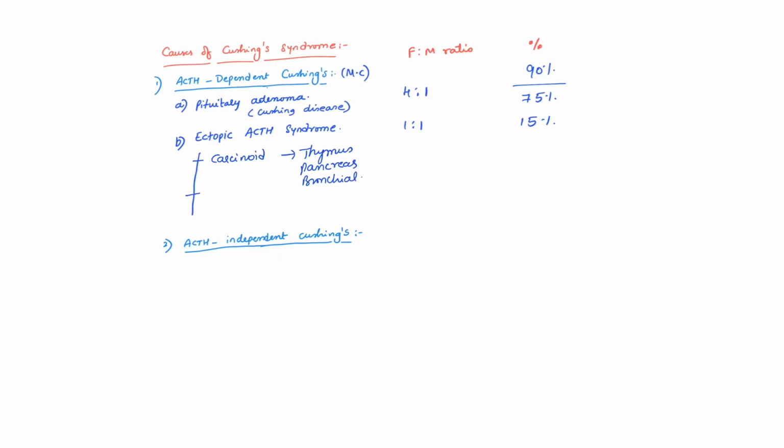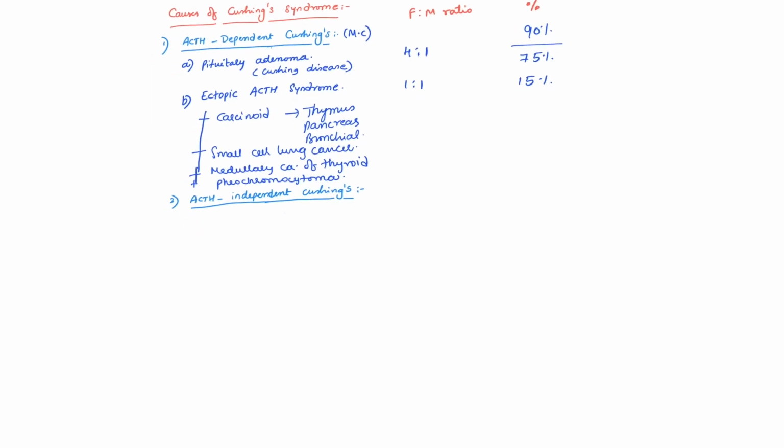Okay, other things are small cell lung cancer. Small cell lung cancer can produce ectopic ACTH, and also medullary carcinoma of thyroid, and also pheochromocytoma. Pheochromocytoma can also produce ectopic ACTH in addition to the catecholamines.